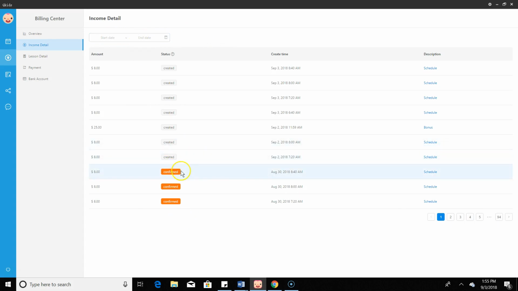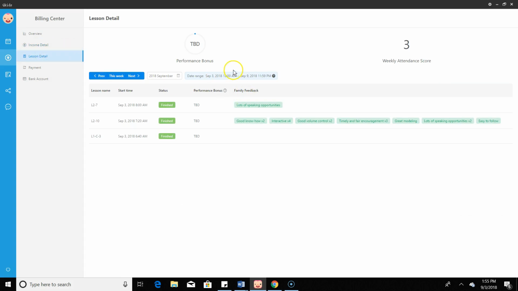And they have the income detail, which you can organize by date range. And here it says confirmed because that was on August 30th. And we got paid on August 31st. So we get paid through August 31st. And then this starts the new month. And you can see there's a bonus here. I only taught 25 classes for the week. So I earned a $25 bonus. And you can see lesson detail.